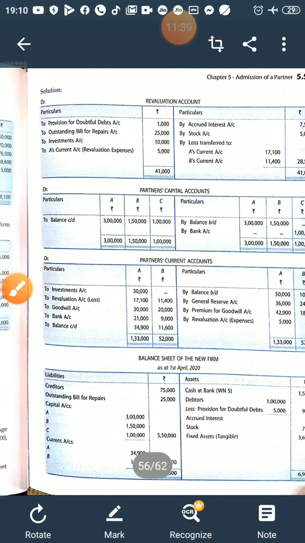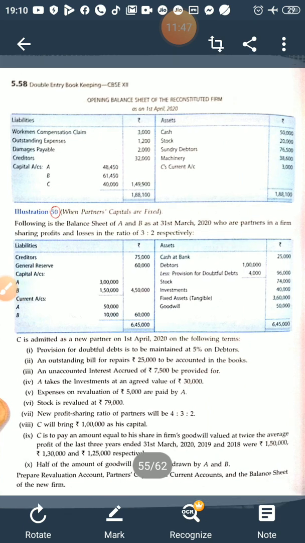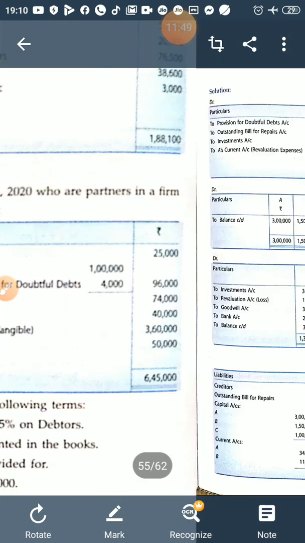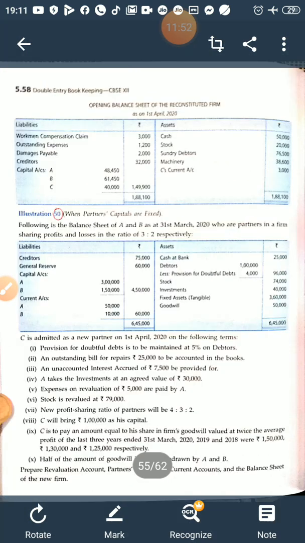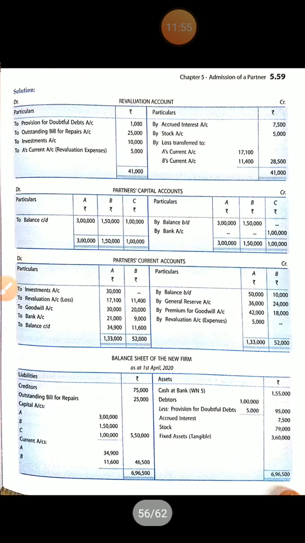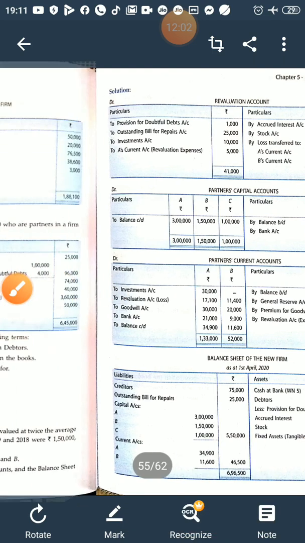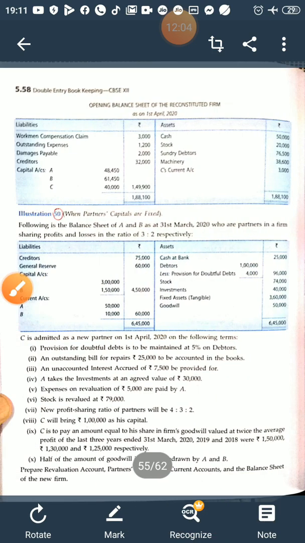Now next is fixed asset tangible. There is no change in the fixed asset, so we will write the same amount, 3,60,000. We will enter in the balance sheet 3,60,000, right? No change.